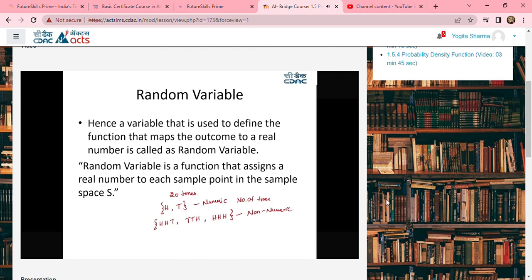In the further session, we are going to discuss in detail how to measure these random variables and what these random variables are called if they are numeric in nature or non-numeric in nature.